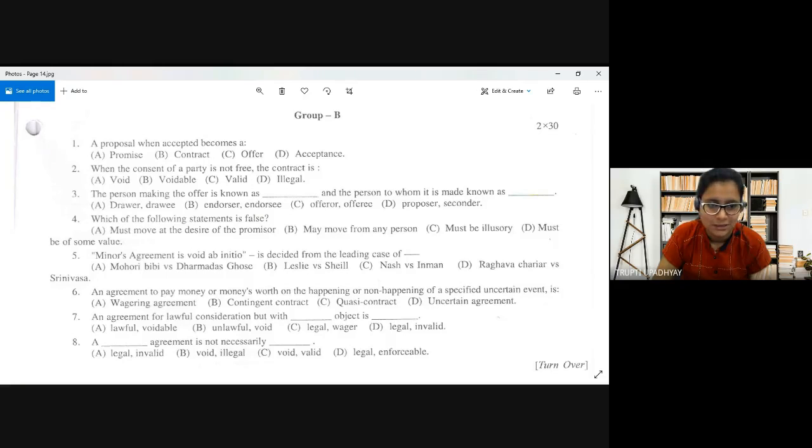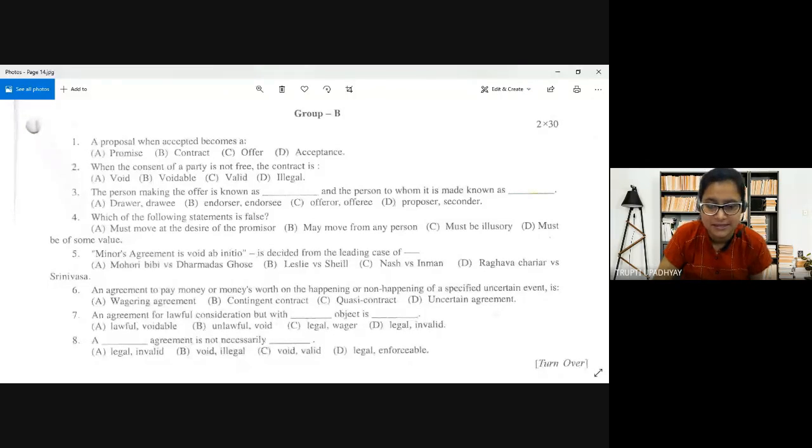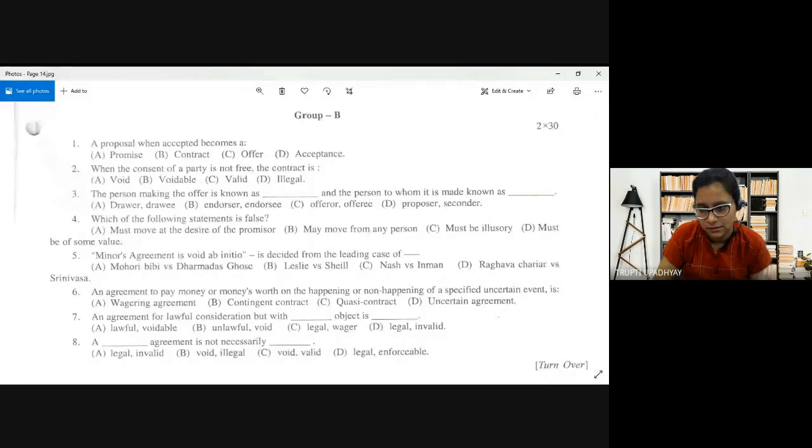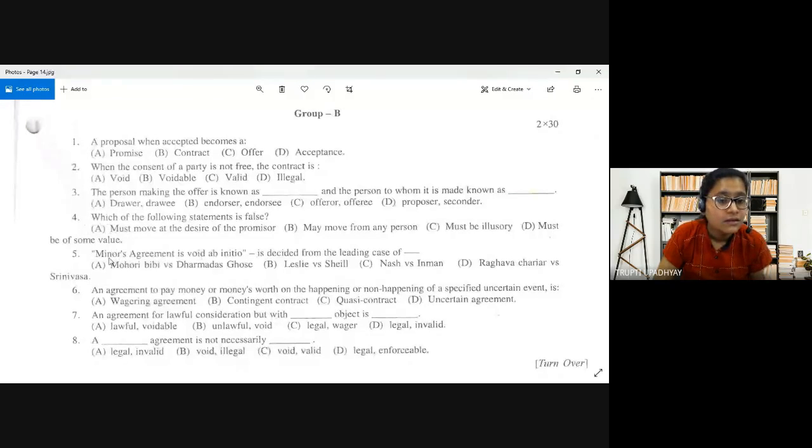Now let's move to the next one. Please understand how we can link the questions and the topics. Essential elements of a valid contract is a very, very important topic. That is why we are discussing past topics. An agreement to pay money or money's worth on the happening or non-happening of a specified uncertain event is: A. Wagering agreement, B. Contingent agreement, C. Quasi contract, D. Uncertain agreement.